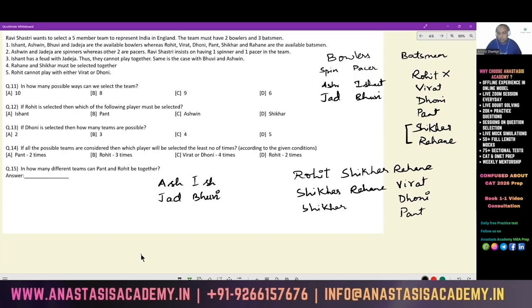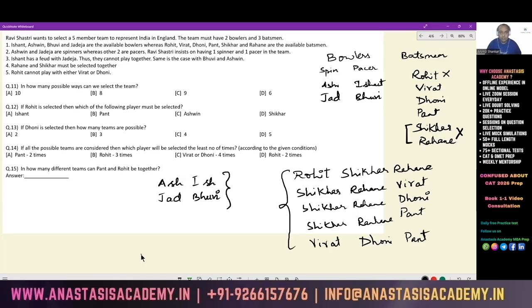Shikhar and Rahane. So we've listed out all possible cases where Shikhar and Rahane are involved. Now let's say these 2 are also not involved. Then the 3 batsmen have to compulsorily be Virat and Dhoni and Pant. So the group of batsmen can be selected in 5 ways. The bowlers can be selected in 2 ways.